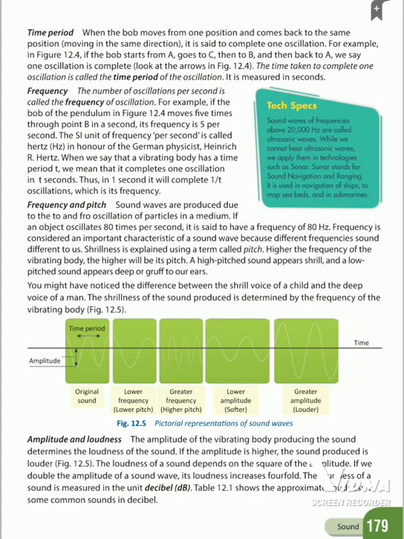Define time period. The time taken to complete one oscillation is called the time period. It is measured in seconds.